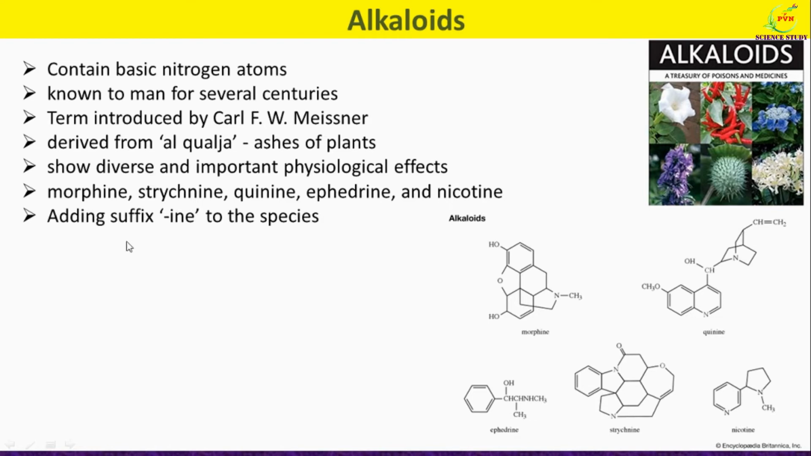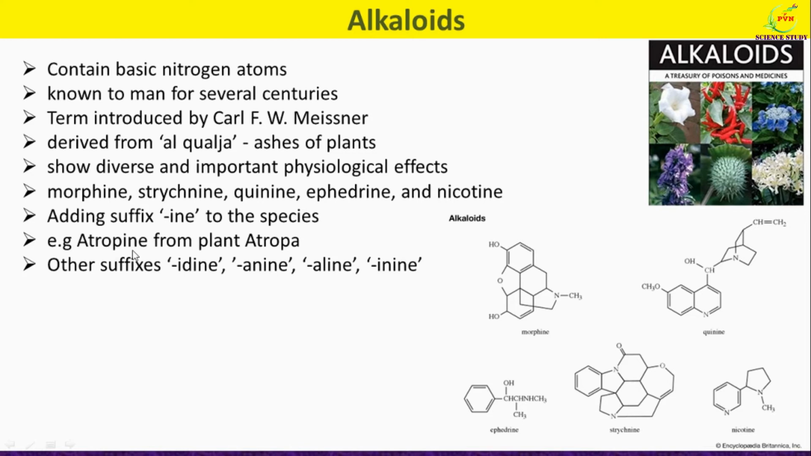Many alkaloids are given their name by adding the suffix -ine to the name of the genus or the species of the plant. Such as atropine is the name of an alkaloid derived from Atropa. To the name of the genus Atropa, -ine is added and the name given to the alkaloid is atropine. When several alkaloids are extracted from one plant, their names often contain suffixes such as -idine, -anine, -aline as well as -inine.